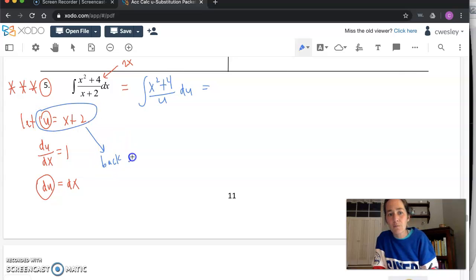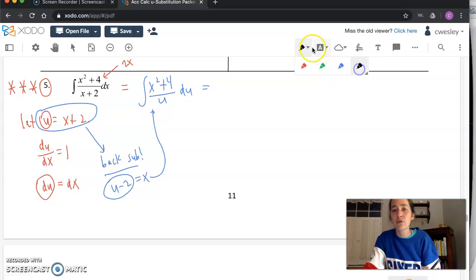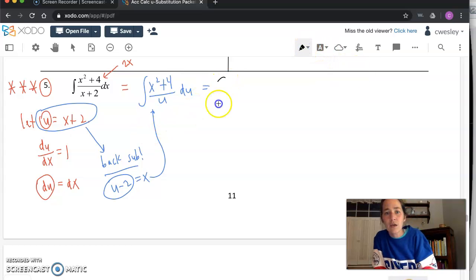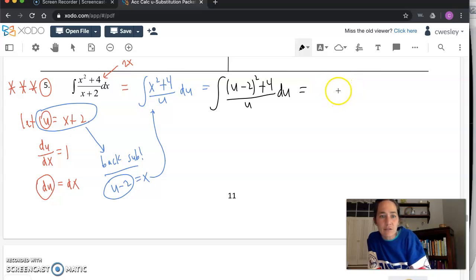I'll say back sub. If you set u equal to x plus 2, would you agree with me that u minus 2 would be a way that we could say x? All you're really doing is subtracting 2 from both sides. So we want to take this substitution and plug it back in for x into the integral we've already subbed into. So this is the integral of, instead of x squared, u minus 2 squared plus 4 over u. And believe it or not, this is a simpler way to look at the integral. There's algebra and canceling that we can do here to make this easier to integrate.